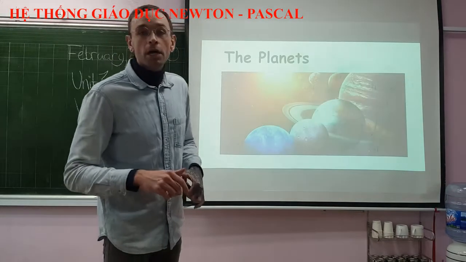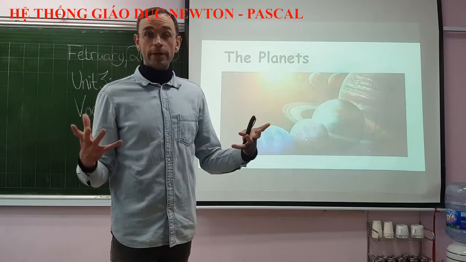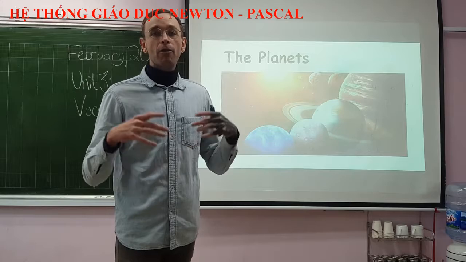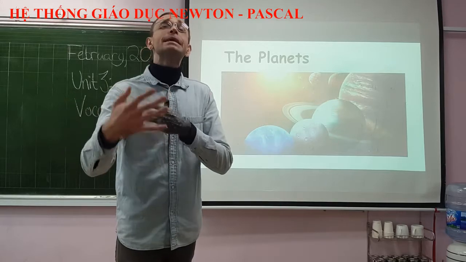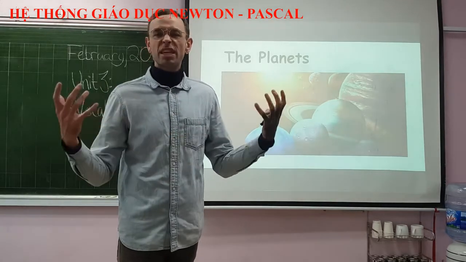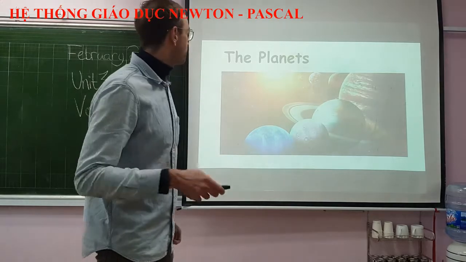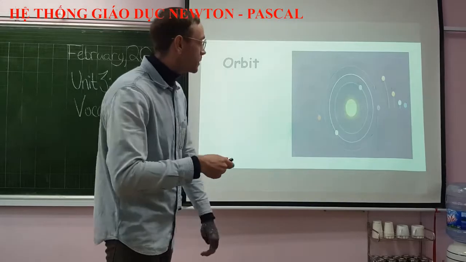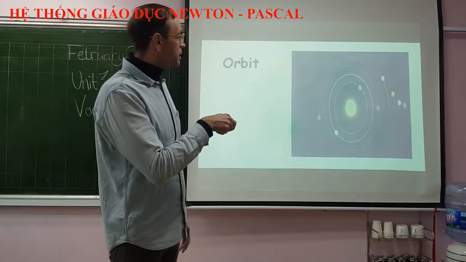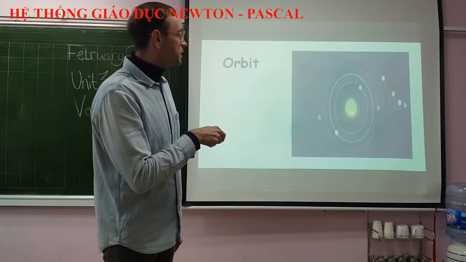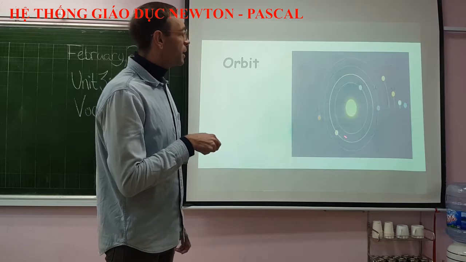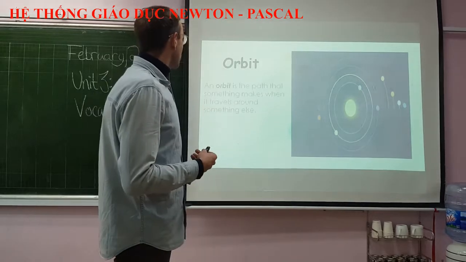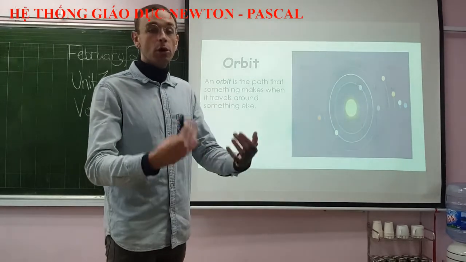All right, let's talk about another group of vocabulary words. This vocabulary is going to be about the planets and about space and the solar system and things in general like that, okay? So our first word is orbit. So you can see many orbits here in our picture. This is the sun in the middle, and around them are the planets of our solar system. And they are doing something called orbiting.